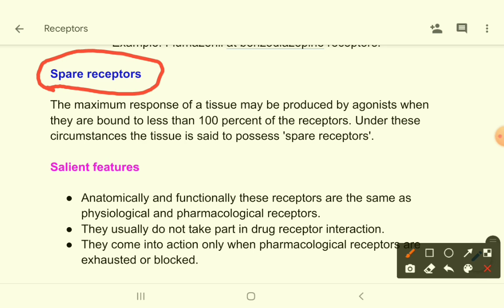So without that spare tire, you can fully drive your car. Your car is fully functional without that tire, but that tire is present as a reserve, or a spare. So the spare receptor concept is exactly the same as that. Okay, so there are receptors